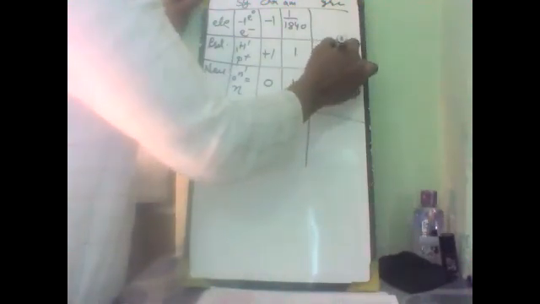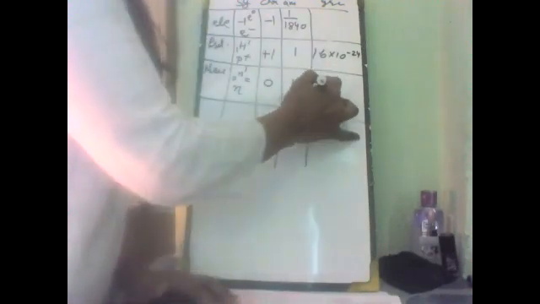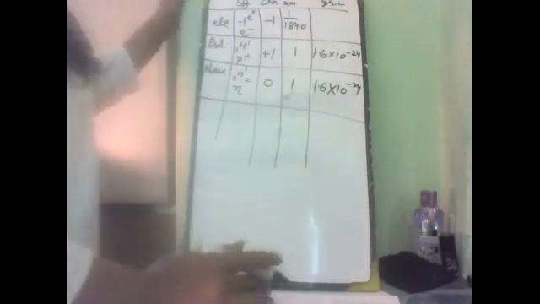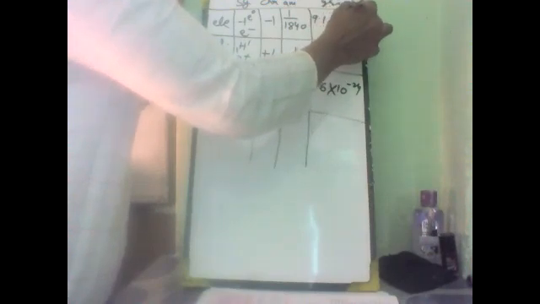Due to this, the mass of proton is this, and the mass of neutron is also the same, because they are having almost the same mass. But because this mass is divided by 1840, the electron mass is just equal to 9.1 multiplied by 10 power minus 28 gram. This is the comparative characteristics of electron, proton and neutron.